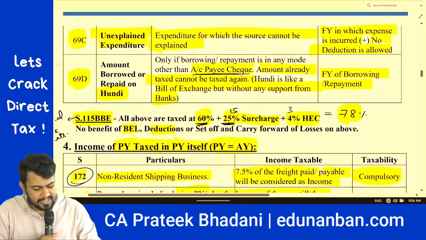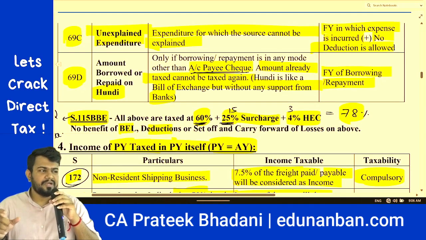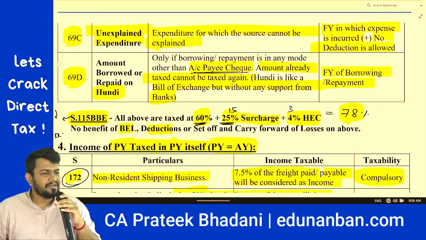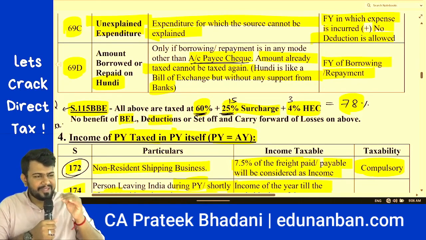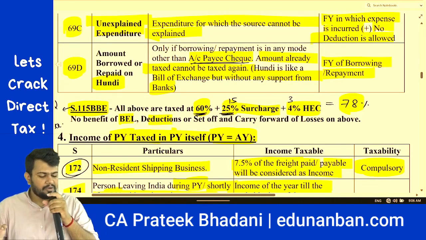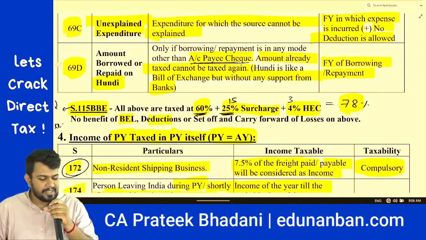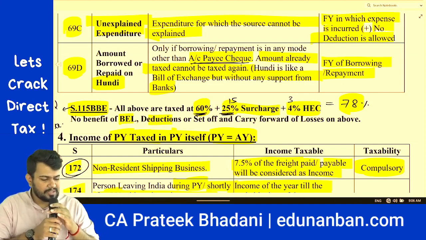Then section 69D, amount borrowed or repaid on hundi. What is hundi? I told you, hundi is nothing but like a bill of exchange or bill discounting transaction, but without involving the bank. Okay, the individuals are the people who do hundi transactions. If there is a borrowing or repayment that is made on hundi, then it should only be through account payee cheque. If it is other than account payee cheque, then the entire amount of borrowing or repayment will be treated as undisclosed source.